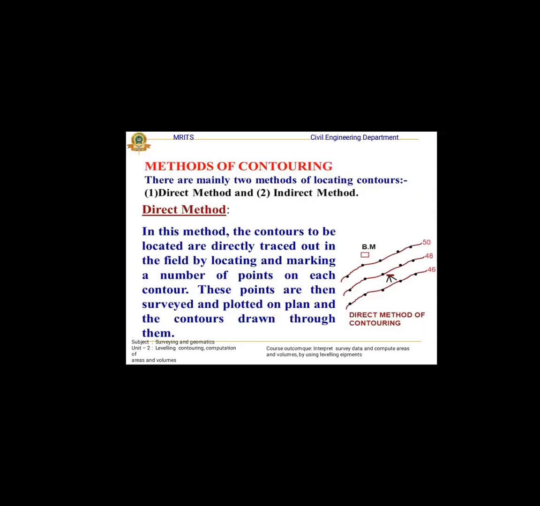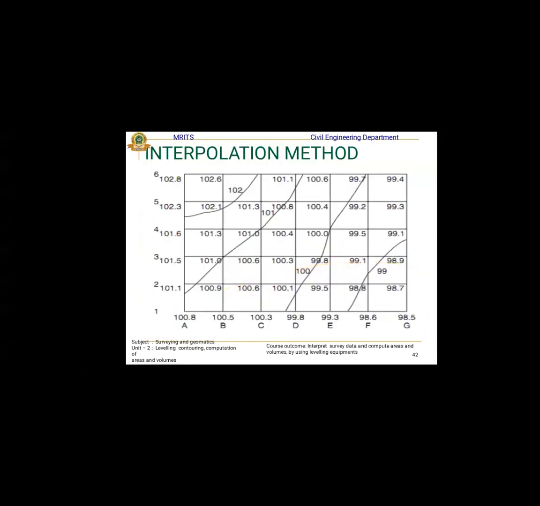Methods of contouring: direct method and indirect method. First, the direct method. In this method of contouring, the contours are located directly in the field, by marking a number of points on each contour. These points are then used for plotting the plan, and the contours are drawn through them. This is the contour interval for graphs.